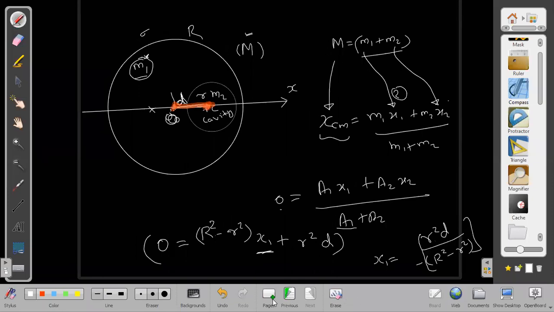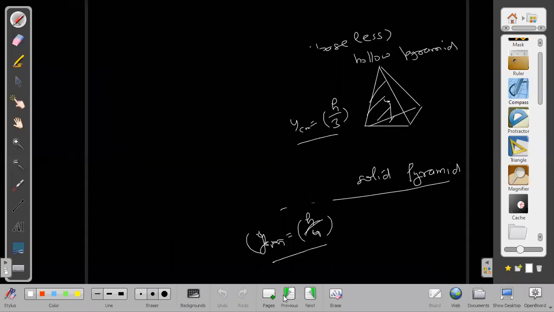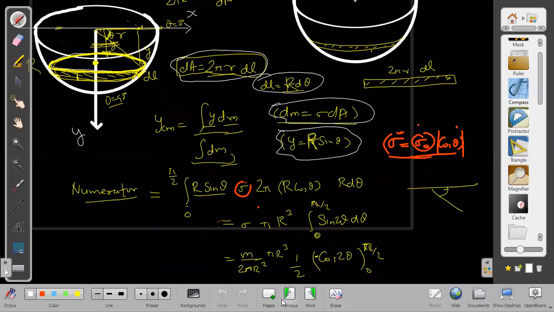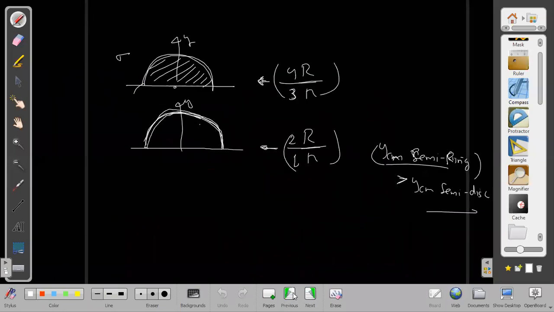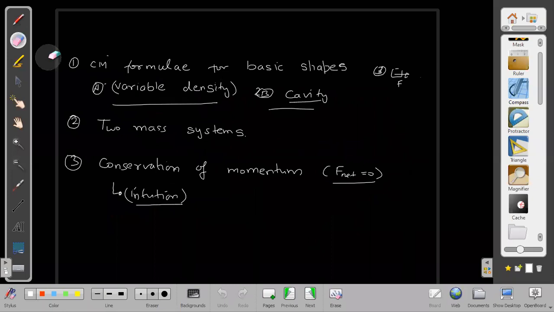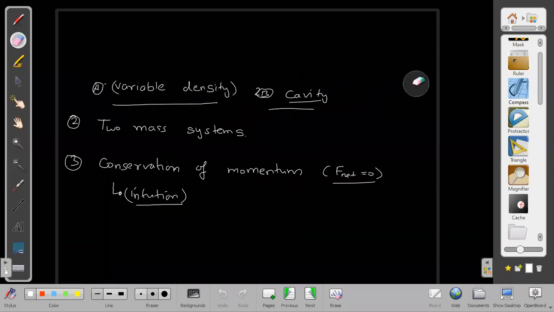This is enough now, and tomorrow I will start the remaining. Up to now we have reached up to variable density cases. One case I have taken only. That example I took, cavity completed. Cos theta you have taken. The method will remain same if you know integration.